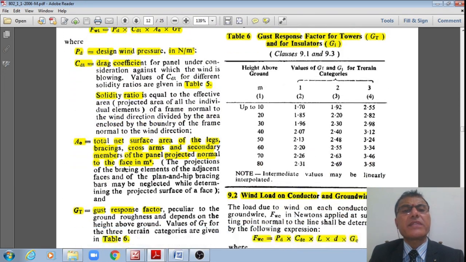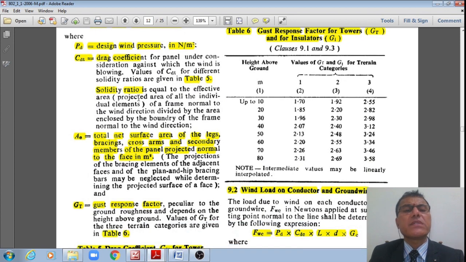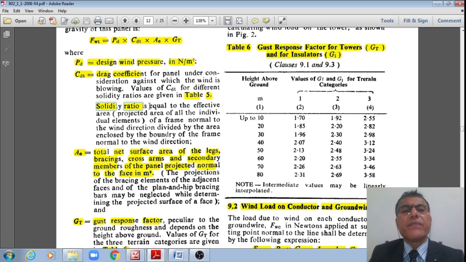Solidity ratio is defined as the effective projected area of the individual elements of the frame normal to the wind direction divided by the area enclosed by the boundary of the frame normal to the wind. That is what is referred to as the solidity ratio.